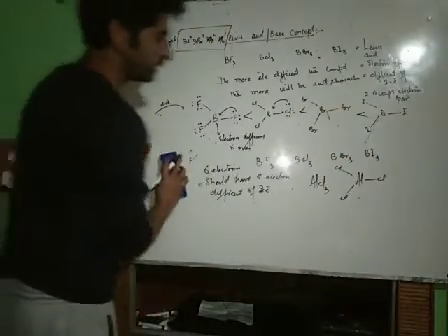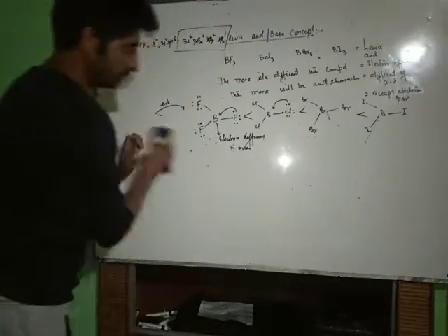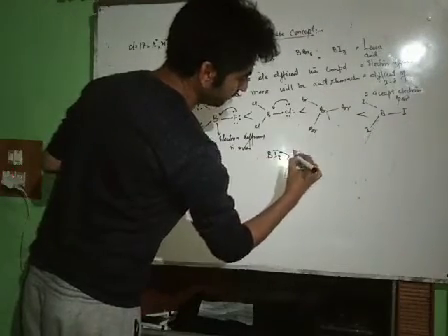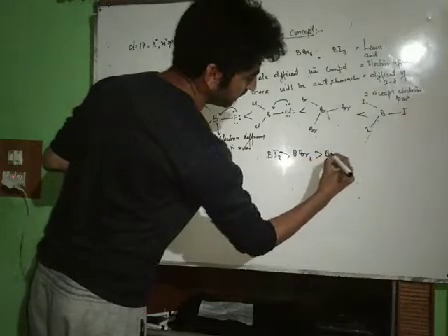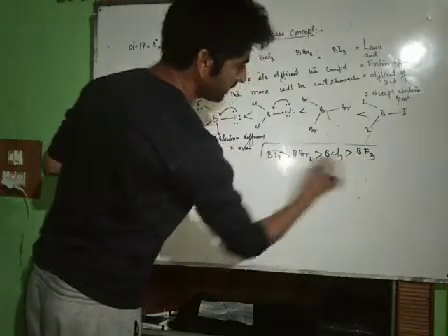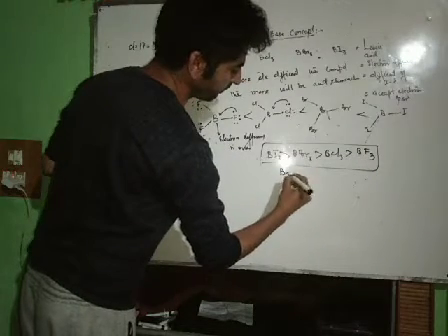Therefore the order of acidic nature of these boron halides is: BI3 is more acidic than BBr3, which is more acidic than BCl3, which is more acidic than BF3. The order is based upon back donation.